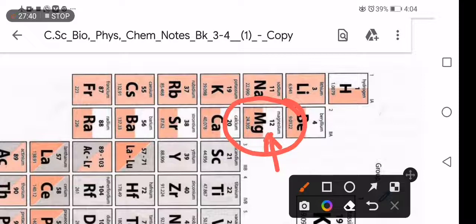So we want to draw the electronic configuration for magnesium. And this one is the mass number, 24.305. This is the mass number for magnesium. Okay, let's see how to draw it.